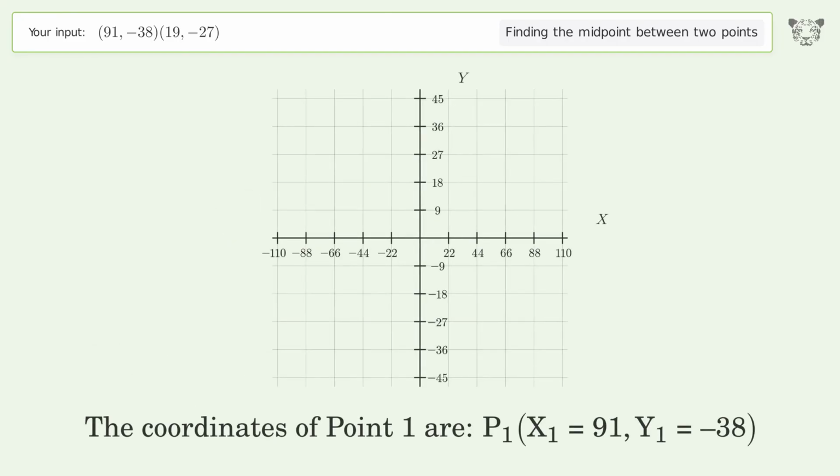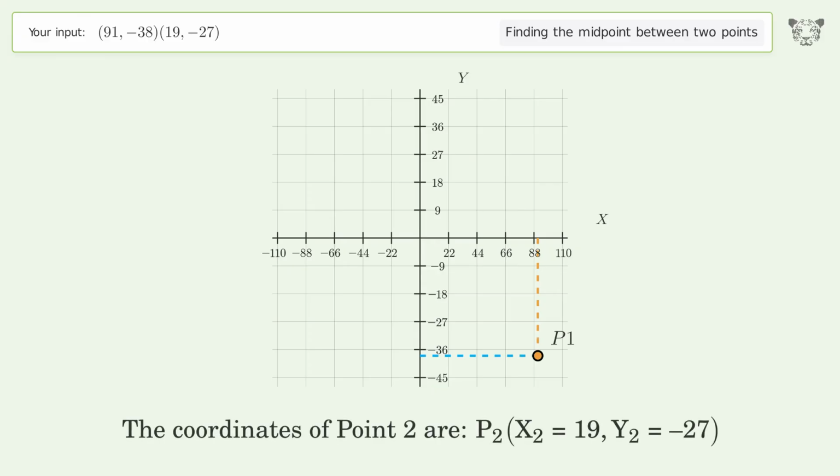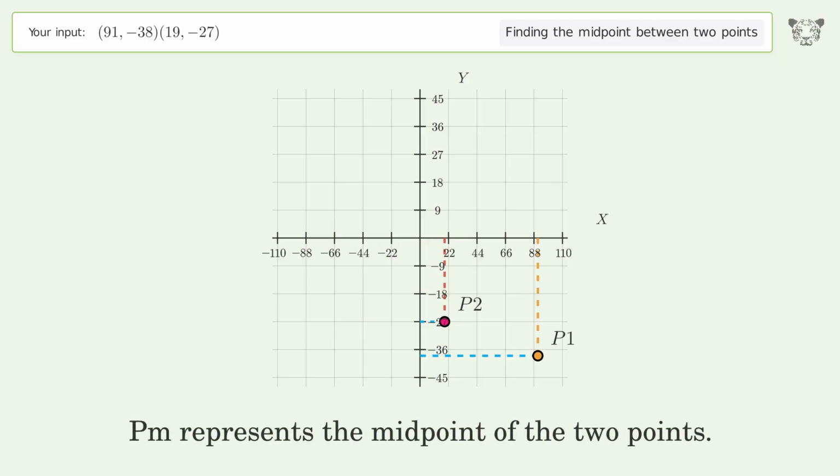The coordinates of point 1 are, x1 equals 91, y1 equals -38. The coordinates of point 2 are, x2 equals 19, y2 equals -27. PM represents the midpoint of the 2 points.